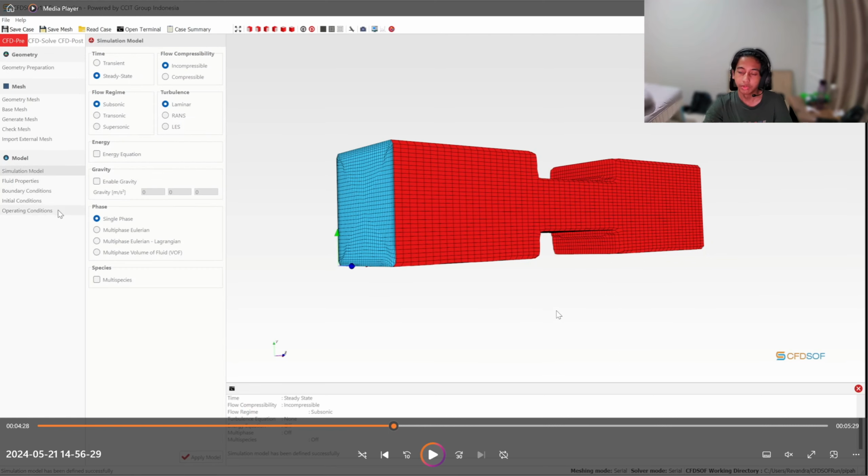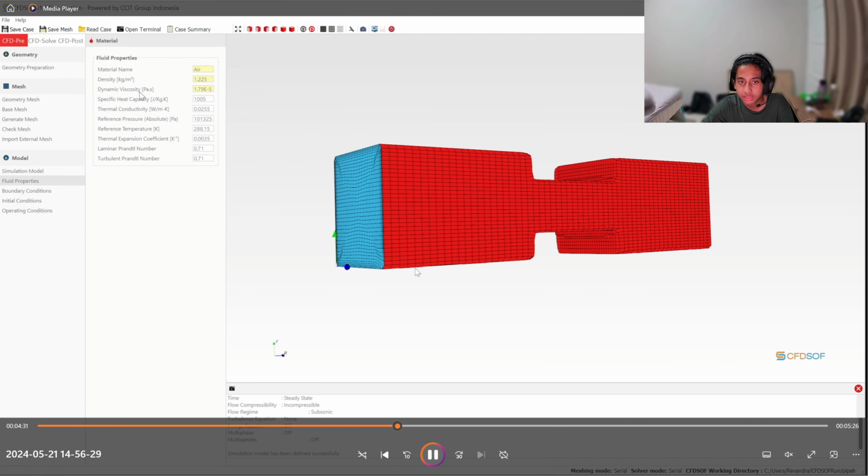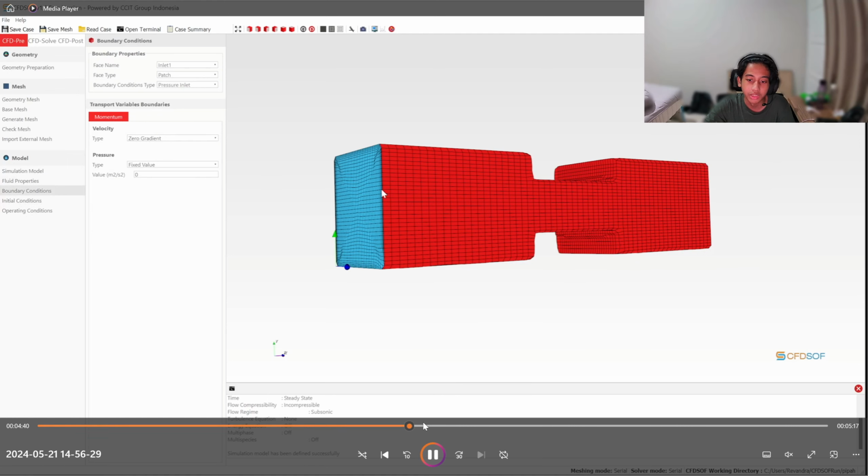After that, we input our assumptions from before, which are steady state flow, incompressible, subsonic, and laminar, in single phase. We will input them in the software. For the fluid properties, we will just let it be air. The software already knows all the properties that air has. So we move to the next step, which is setting the boundary conditions.